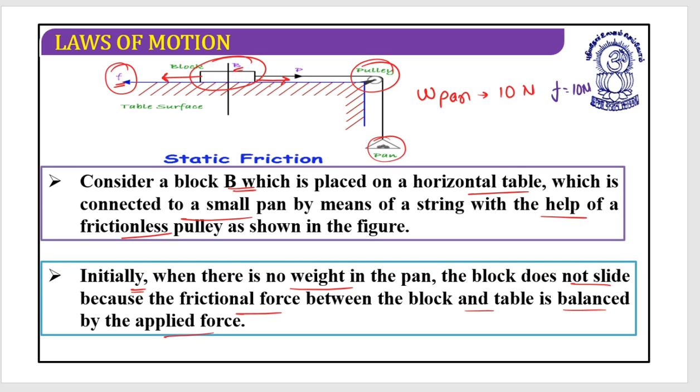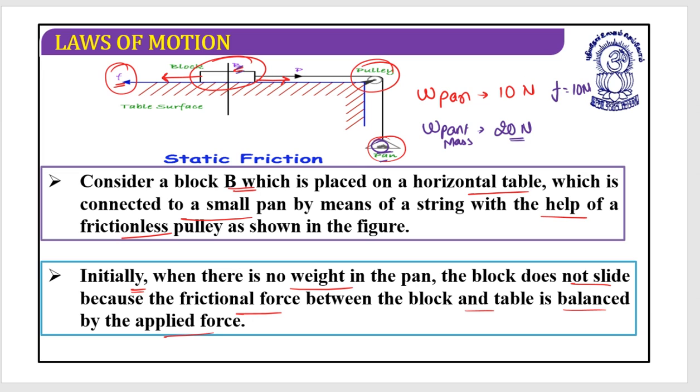Why? Because it can balance the block B, and as it can balance the block B, that means it is not moving anywhere. Why not moving? Because it can balance the weight of the pen. Now let's suppose I have added some weights in this pan, so it's pan plus mass, let's say 20 Newton. Even now, with 20 Newton, this B is not going to move.